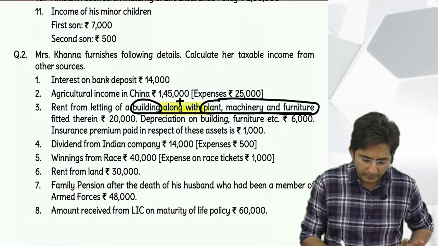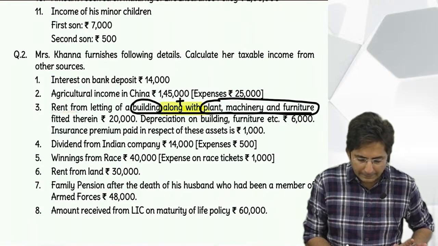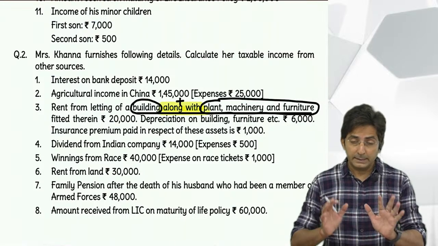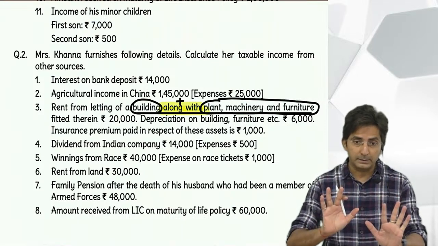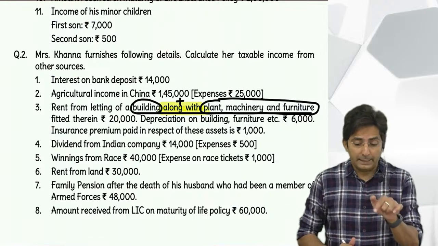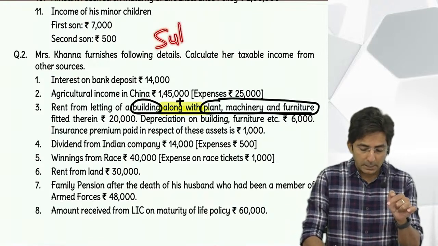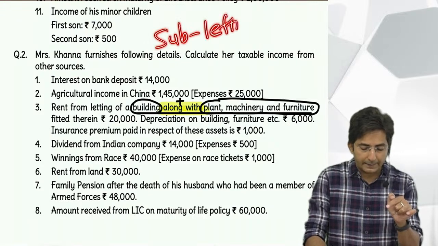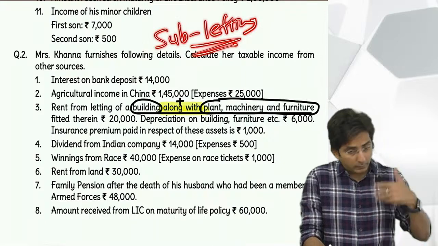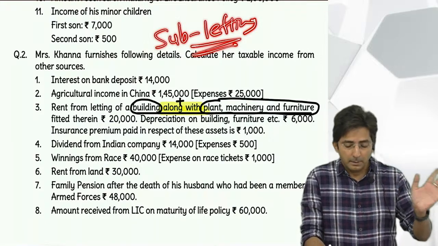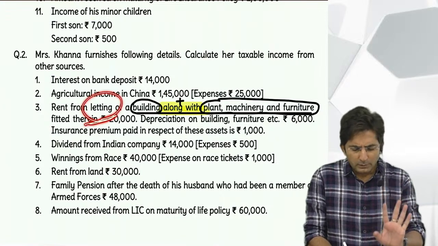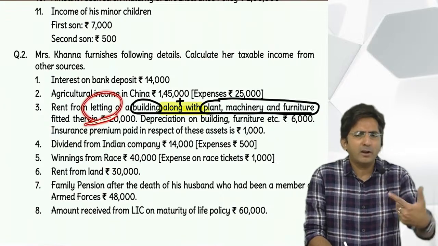Wait, now read properly. Rent from letting out. What do you mean by letting out? If they write the word let out, it is simply to give on rent. But when they write subletting, when the word "sub" comes before letting, then it is a rented thing given further on rent. Here have they written "sub" or only letting? Only letting, which is a general word to give on rent.